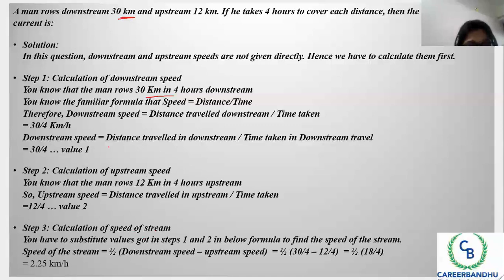So half of downstream minus upstream. Since we have the same denominator, instead of simplifying first, we can just subtract, then simplify further. That will save us some time. So 30 by 4 minus 12 by 4 gives me 18 by 4, into half. If you solve it, you will get 2.25 kilometers per hour. Right? Clear?